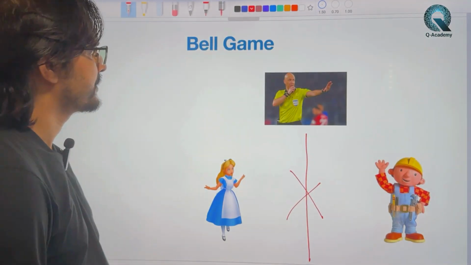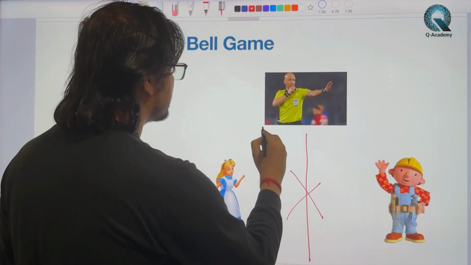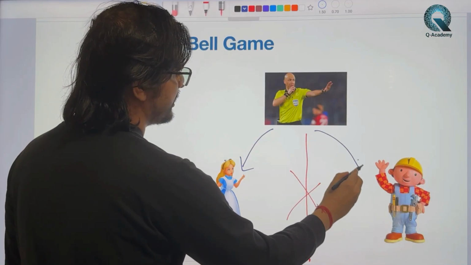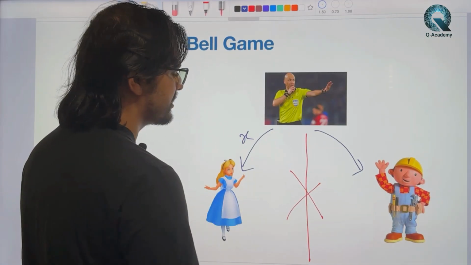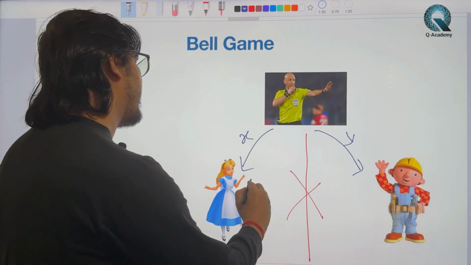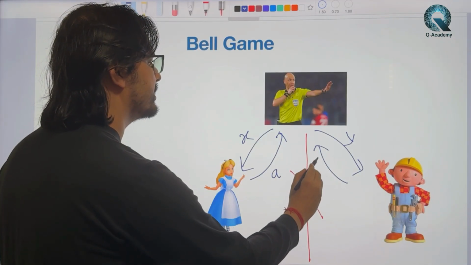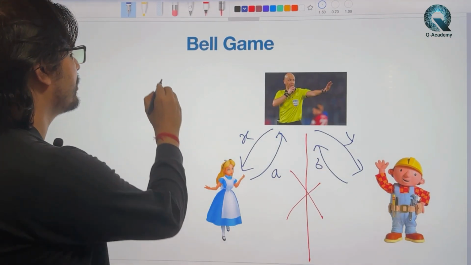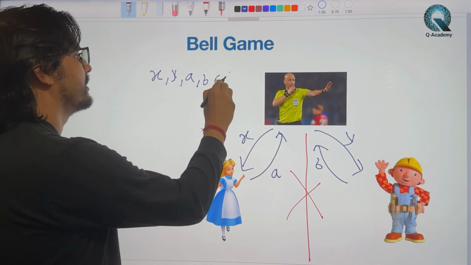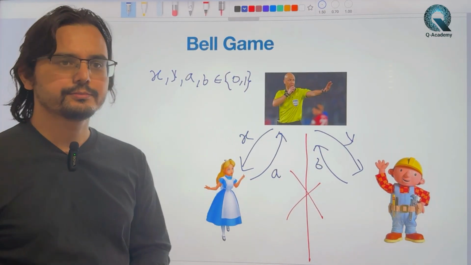That's very important. So we have this referee, and the referee asks questions to Alice and Bob. The referee asks question X to Alice and Y to Bob, and Alice responds with A and Bob responds with B. Now this X, Y, A and B are in {0, 1}. So they can be either 0 or 1.